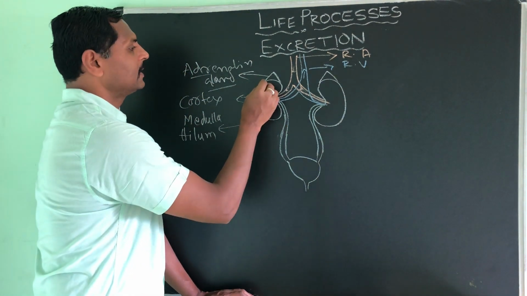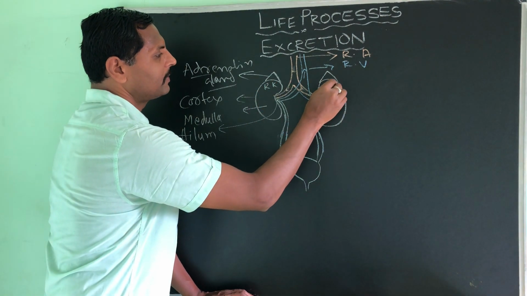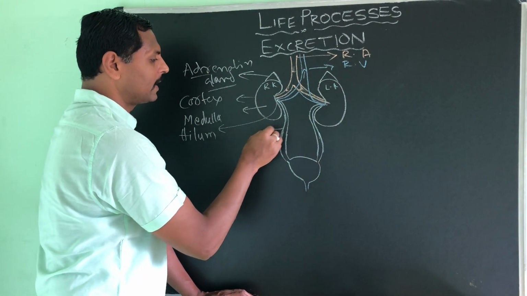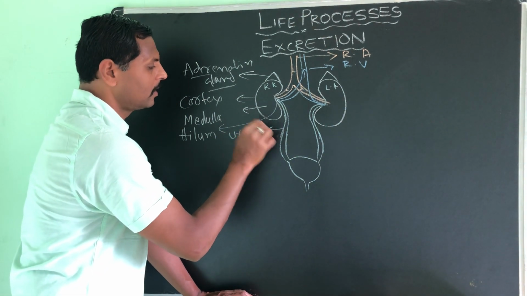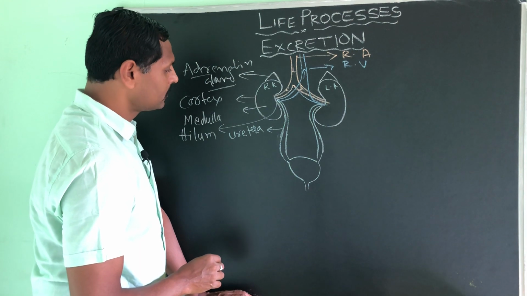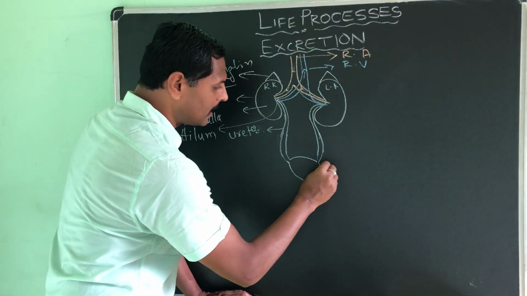So this is the right kidney, I can call it the right kidney. This is the left kidney, and these are the ureters. And this is the urinary bladder.